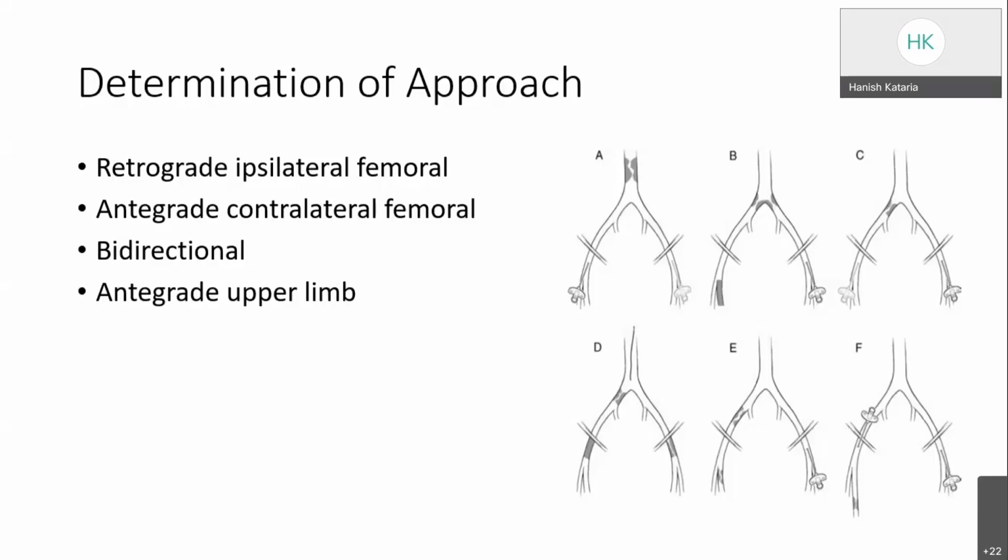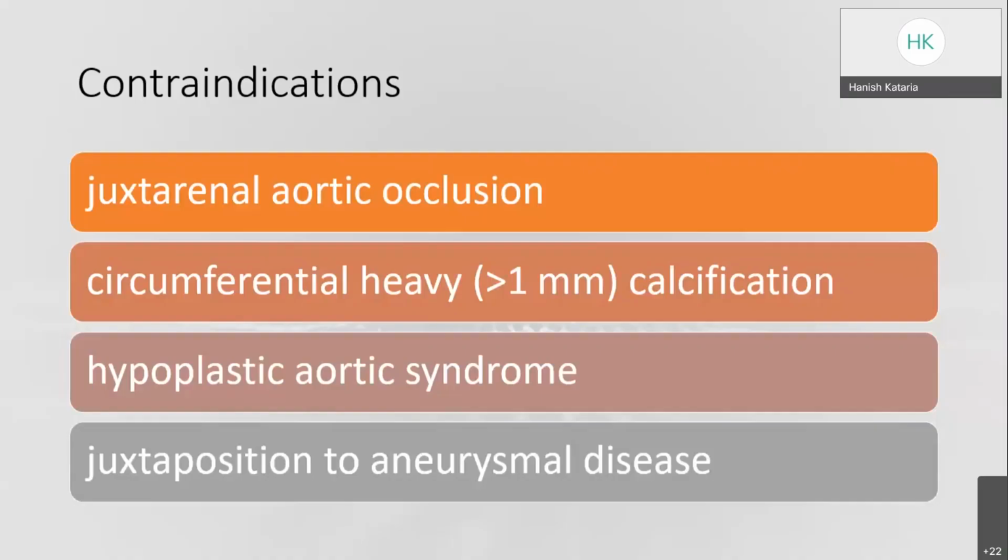So before going to the intervention, all the imaging should be reviewed and the patient should be assessed, and baseline blood investigations and radiological investigations should be done. The patient should be optimized preoperatively for comorbidities. And if the patient has a low or borderline GFR, all preventive measures should be taken to prevent contrast nephropathy.